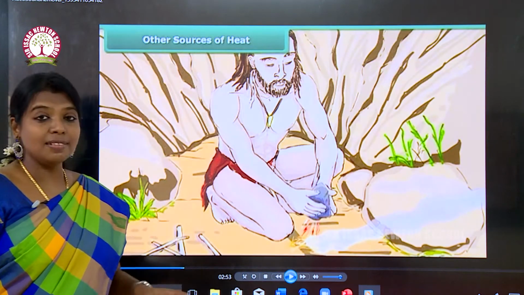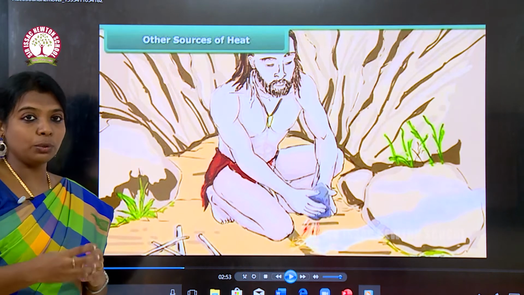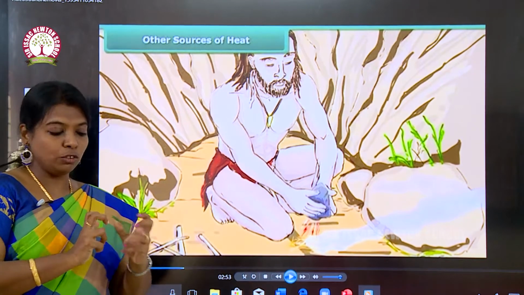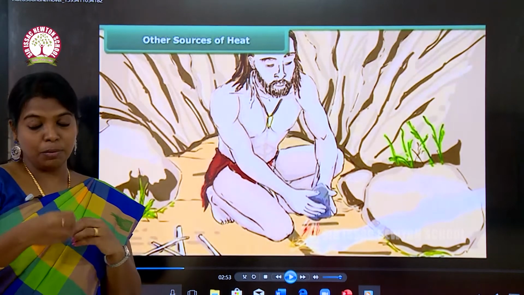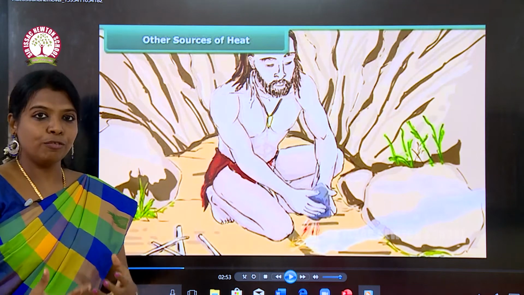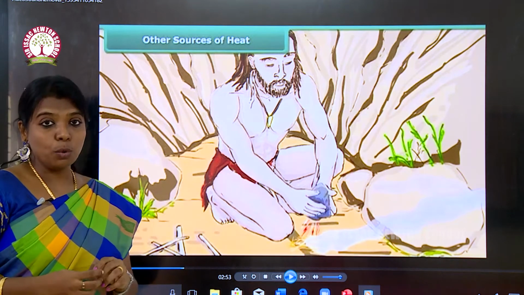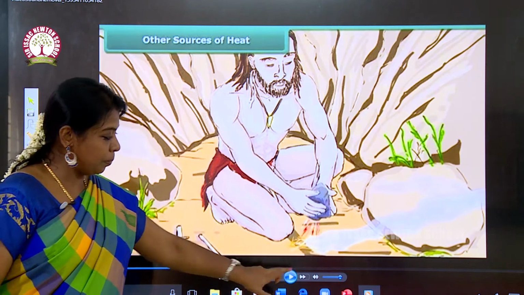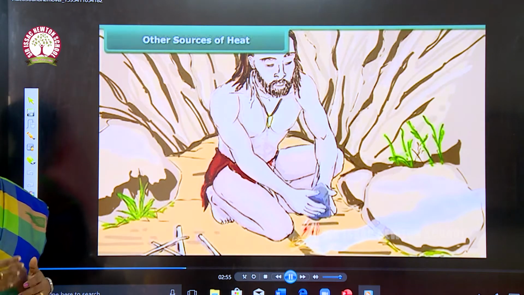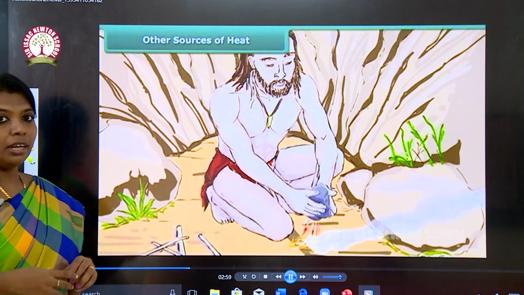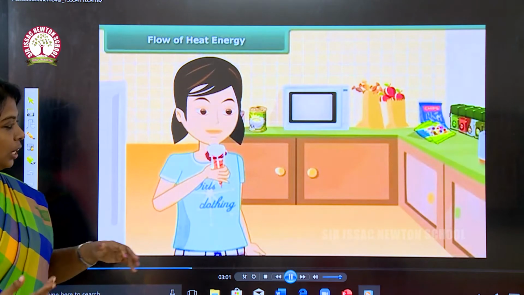In earlier days, how did the old Stone Age people get fire? They rubbed stones together, and there was a spark from the stone, and they invented fire. So this is how the Stone Age people made fire. So these are the modes of making fire, electrical energy, heat energy, etc.